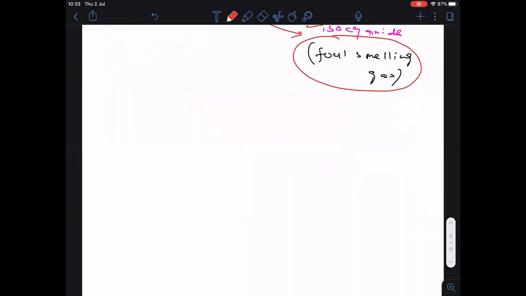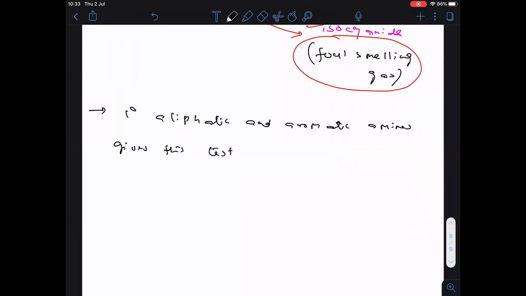Followed? So now I want to write here: primary aliphatic and aromatic amines, whether aliphatic or aromatic, whatever it may be, give this test. Primary aliphatic and aromatic amines will give the carbylamine test.